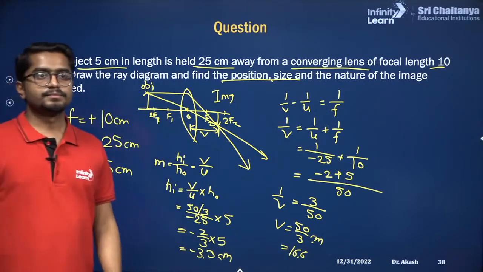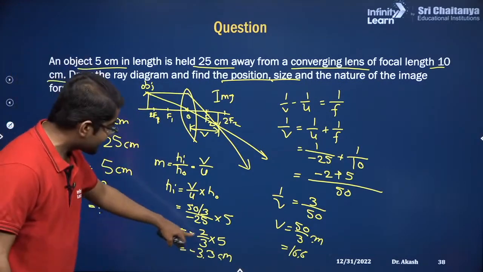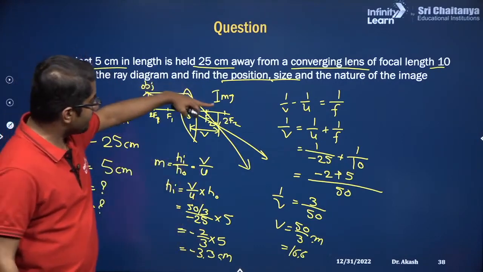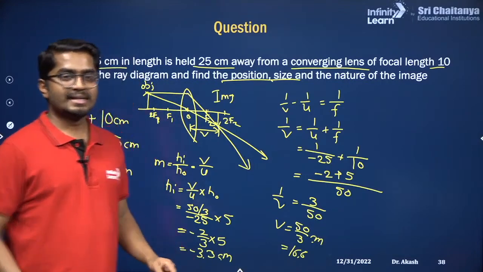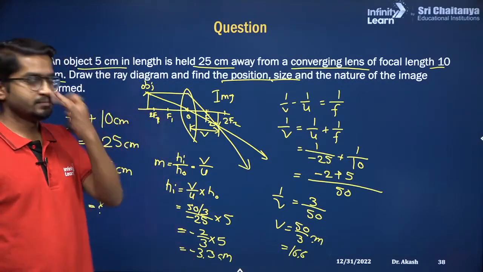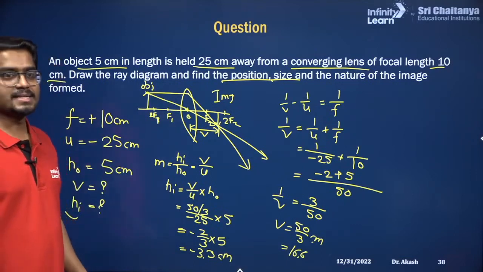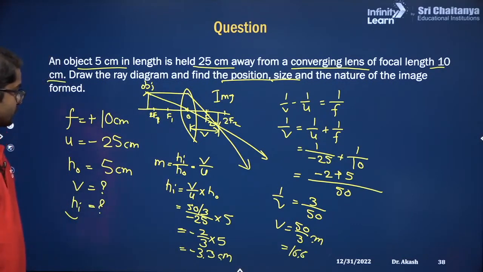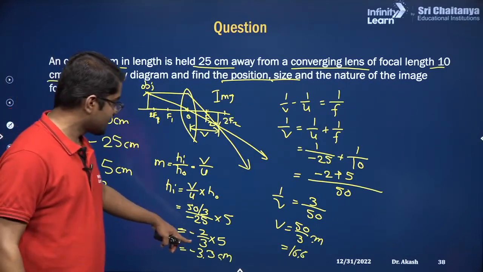Correct? Yes, so this is the height of the image and this is negative. That means you see the image is below the principal axis. Clear everyone? Great. Yes. So now 10 by 3, right? 10 by 3 is 3.3.